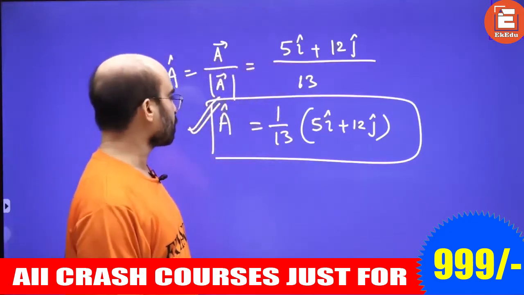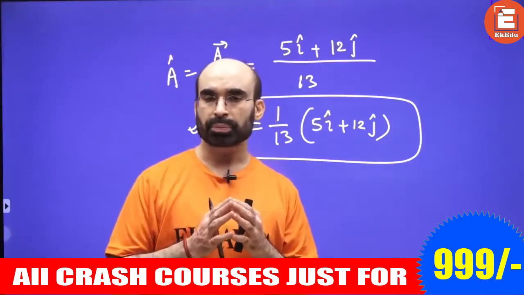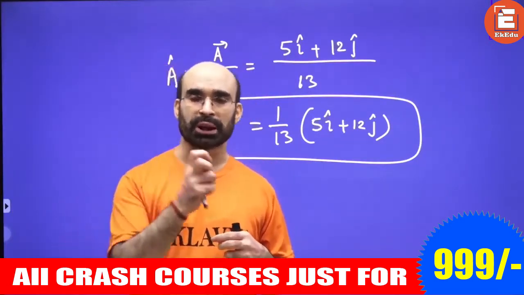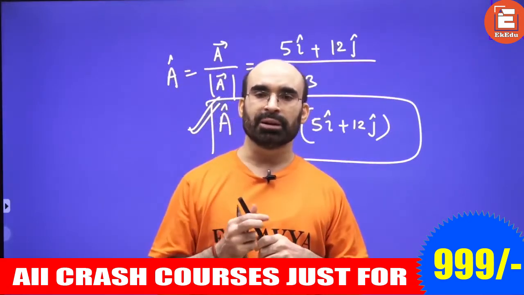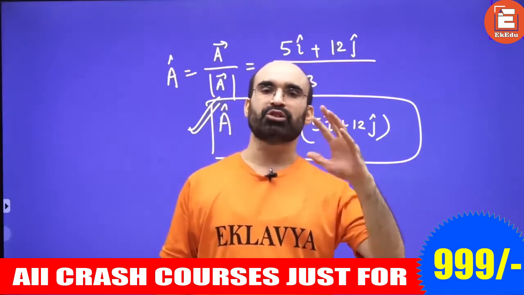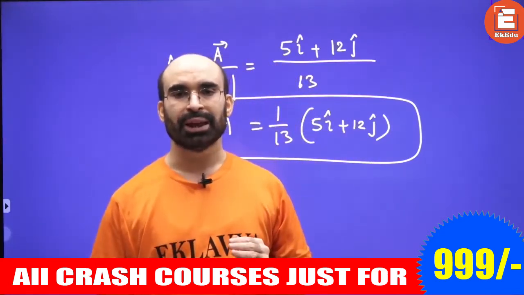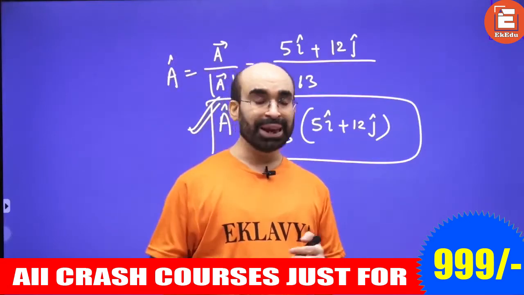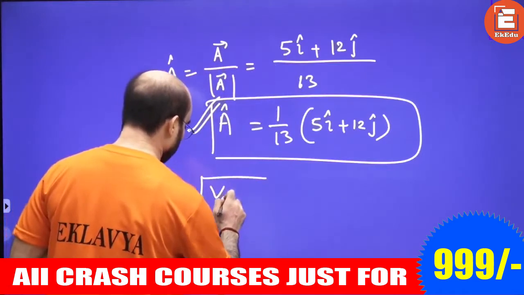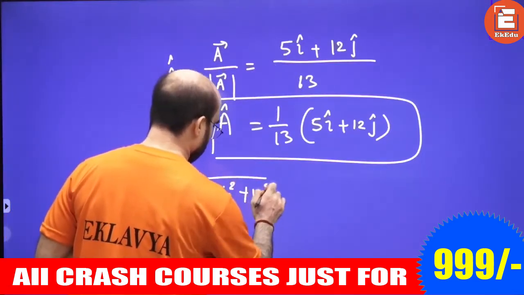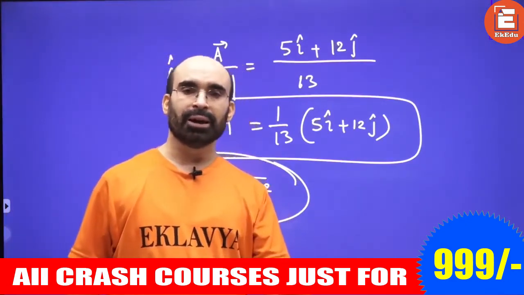In the last session, lecture 2, we talked about how to find velocity. If the x coordinate and y coordinate are both changing with time and we need to find the net velocity, it would be the square root of Vx square plus Vy square.